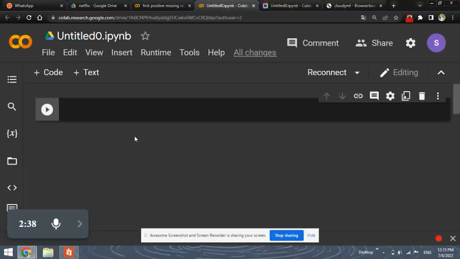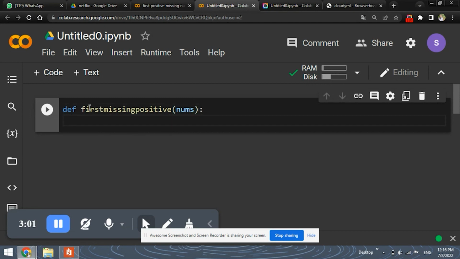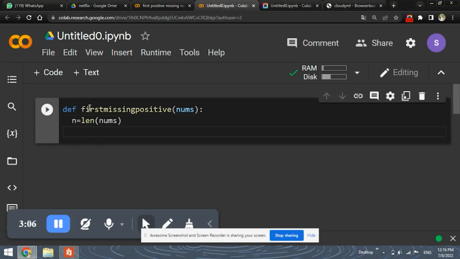For that, I'm using Google Colab. You can use any other Python compiler that you want. Let's begin by defining a function named first missing positive, and this function will simply accept the parameter nums, which is our input list. After defining, we will find the length of nums, which will be the number of elements in this list.